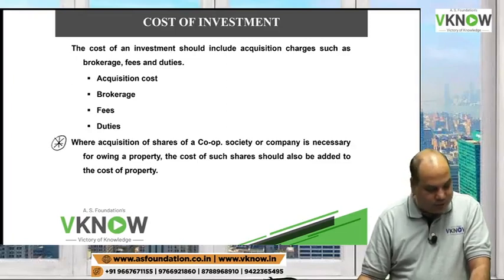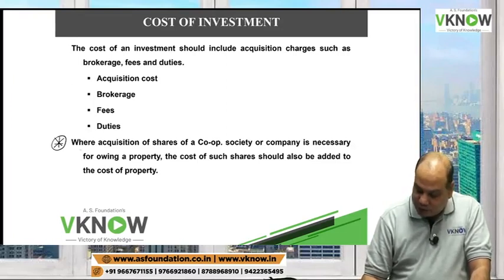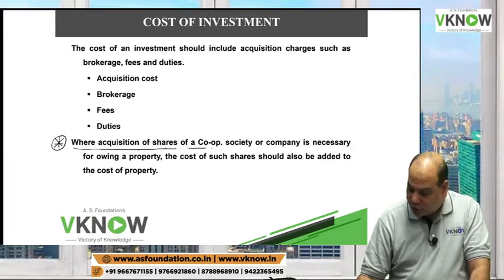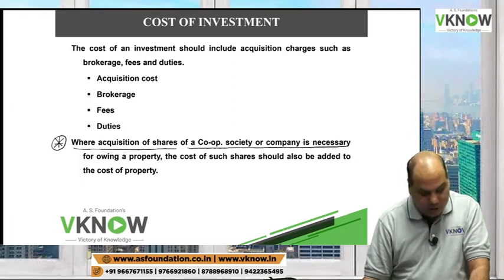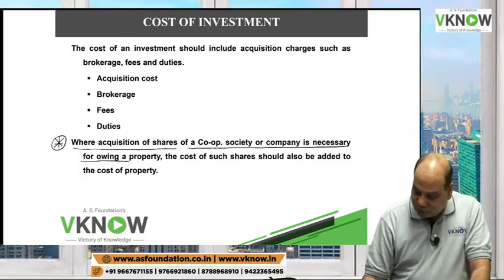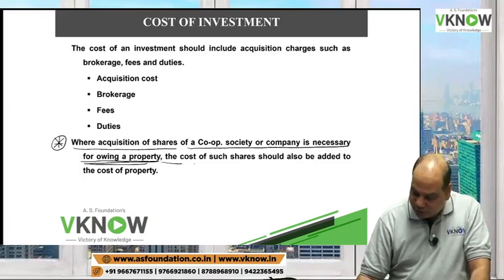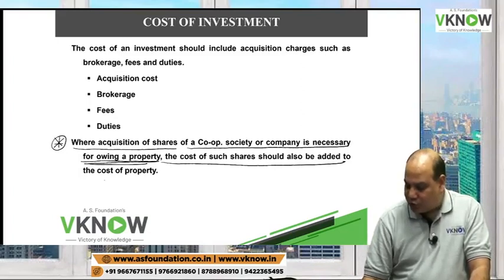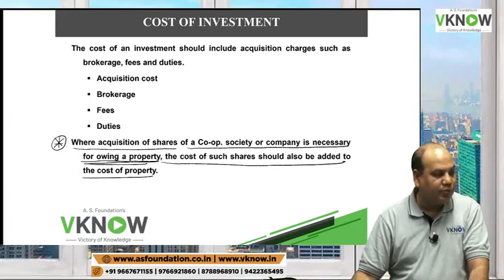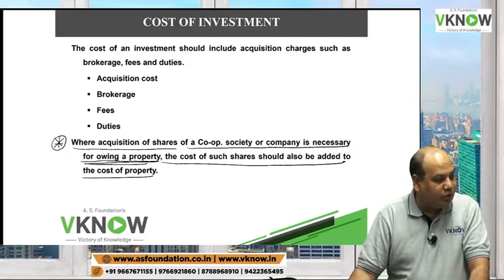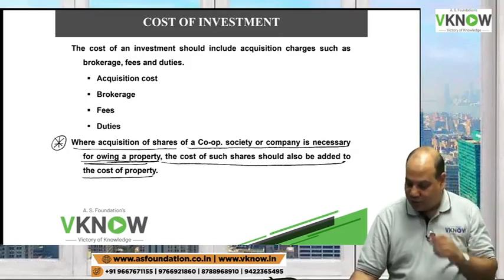This point now. This point is printed below, where acquisition of a share of a cooperative society or company is necessary for owning a property. The cost of such share should be added to the cost of the property. The cost of such share will be added to the cost of the property. Understand what they are trying to say?